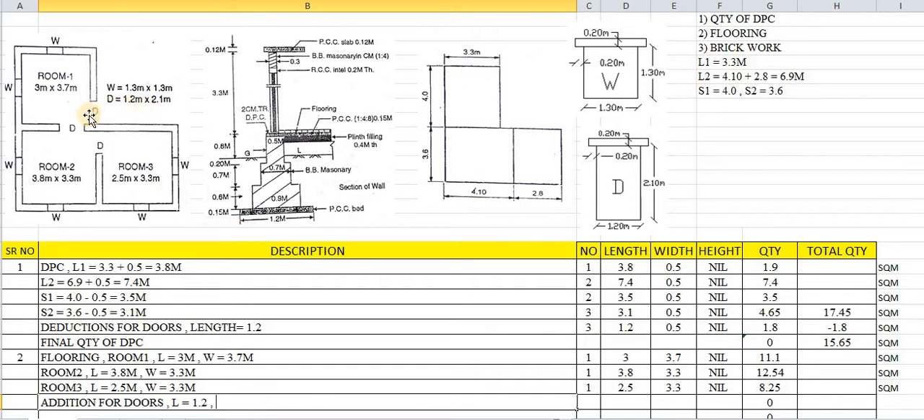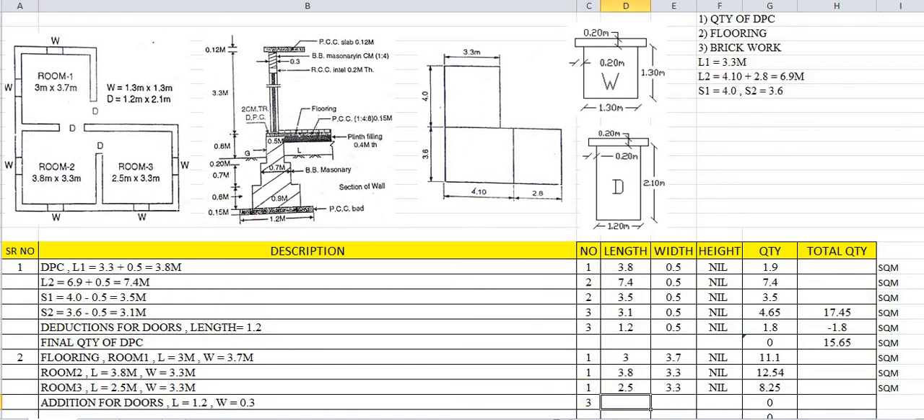Width is again important. You can see in the plan what is the width of the flooring extra required. That extra will be required the same as the brickwork width. Here brickwork width has been given as 0.3. That means the width of flooring required extra for the doors will be the same width as the brickwork, 0.3. So how many numbers of this? 1, 2, 3, 3 numbers are there.